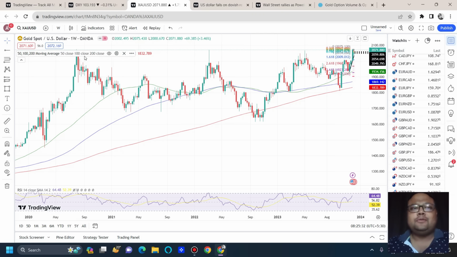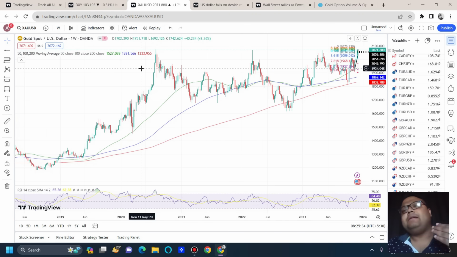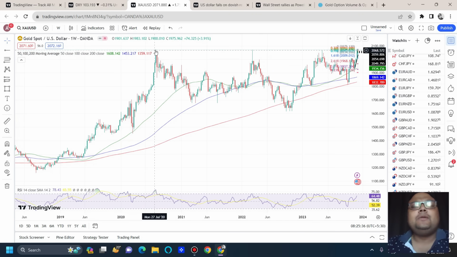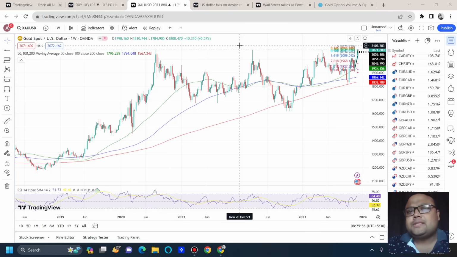2075 to 2080. But this time I think there's a high chance that the market will break the 2080 level. I'm not saying that gold will fly to 2100 or something like that, but yes, buyers are dominating the market right now. As a result, we can expect that at least the up move will continue till 2100. We will discuss step by step.